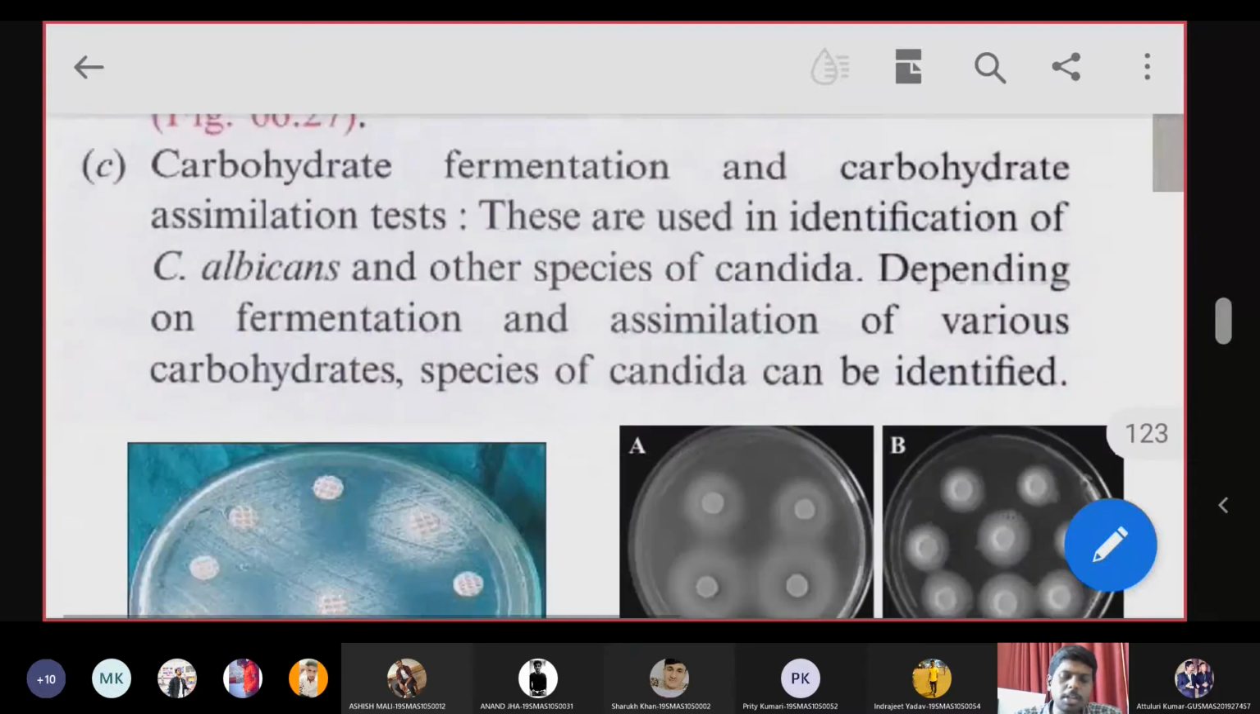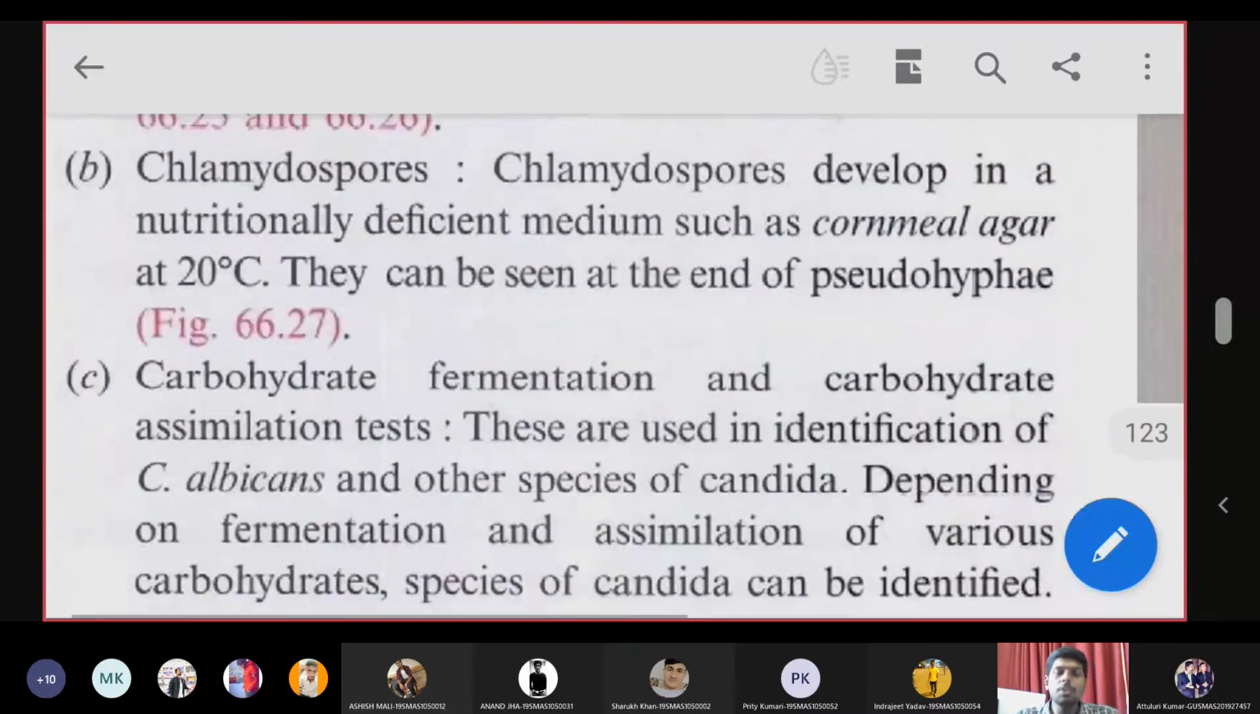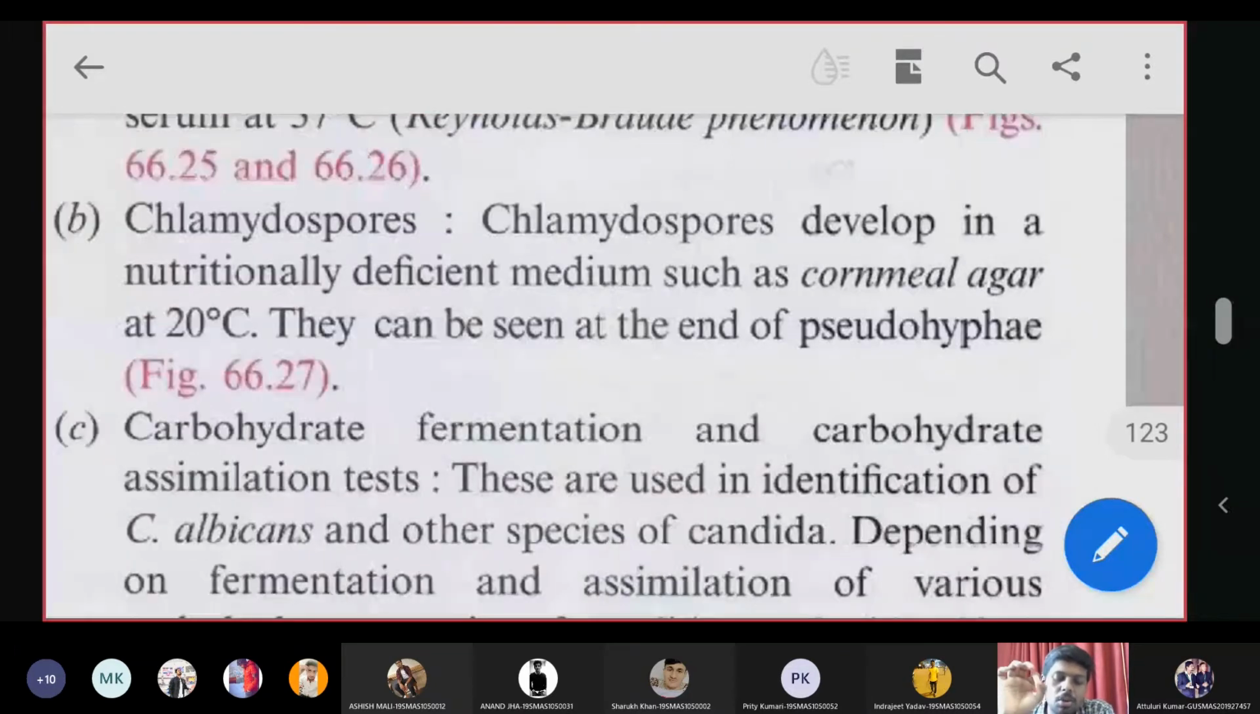Then chlamydospores will be developed. If you grow the Candida species in a nutrient deficient medium such as corn meal agar media, at 20 degrees centigrade it will start showing chlamydospores. Presence of chlamydospores indicates positive for Candida. So this is the second specific identifying test for identifying the Candida species.